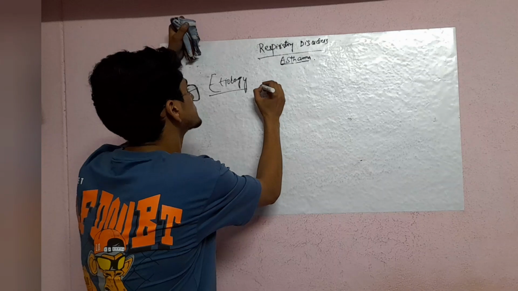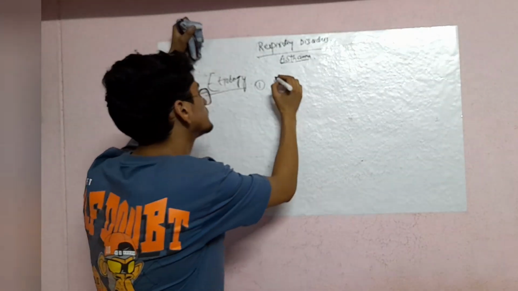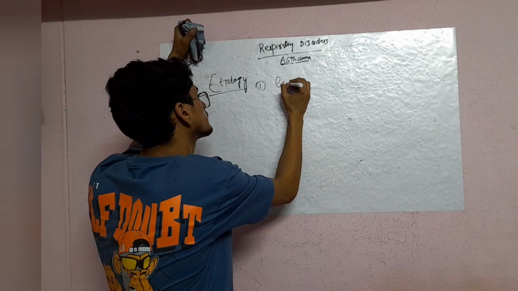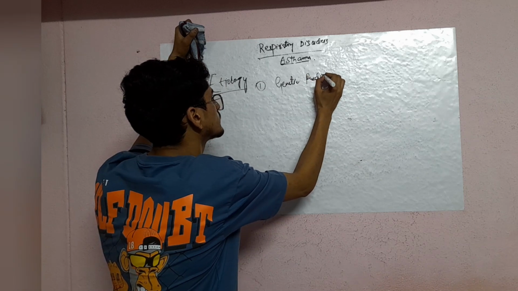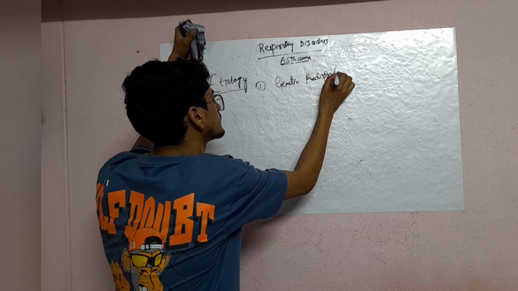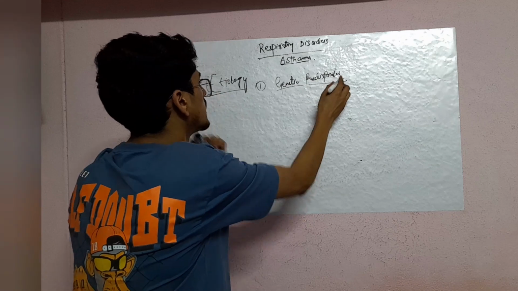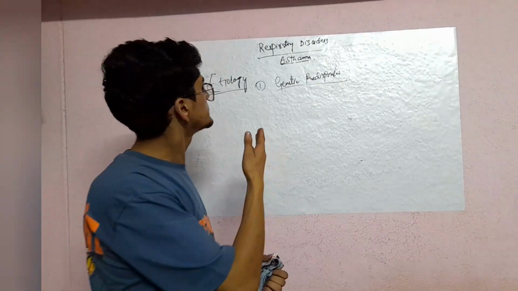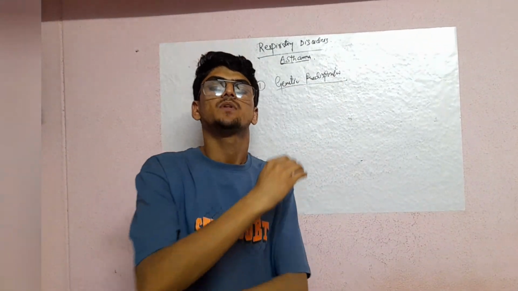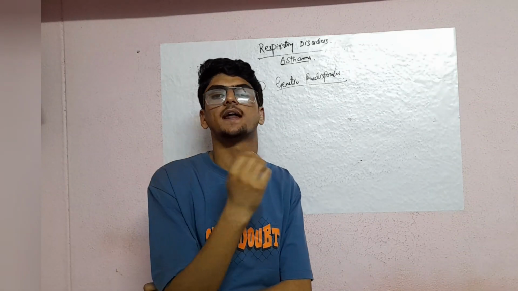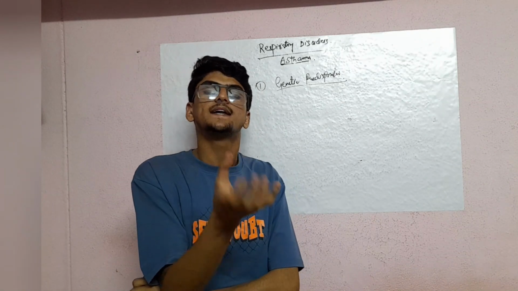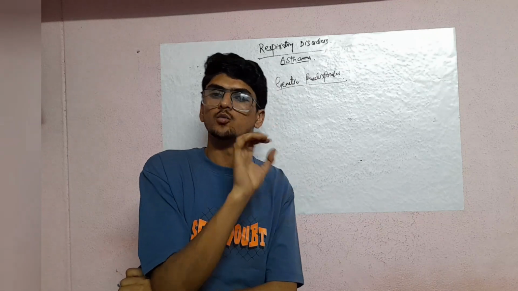If we see first, mostly we will see genetic predisposition. One cause is genetic predisposition, means in our family any one of our family members can have asthma. That can lead to the development of asthma in newborns also.